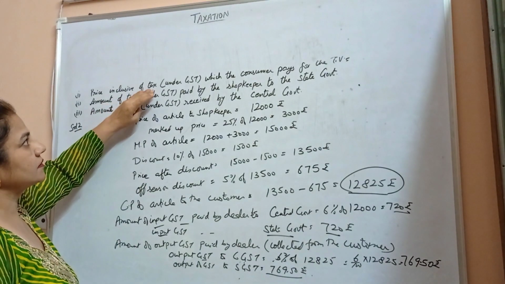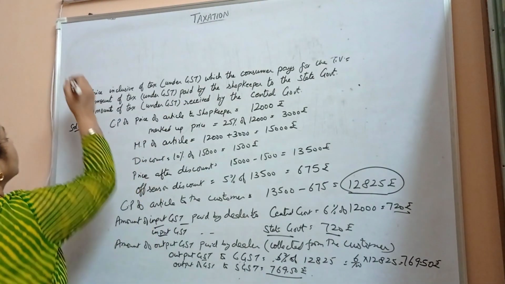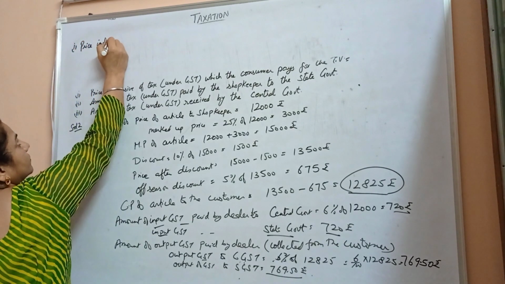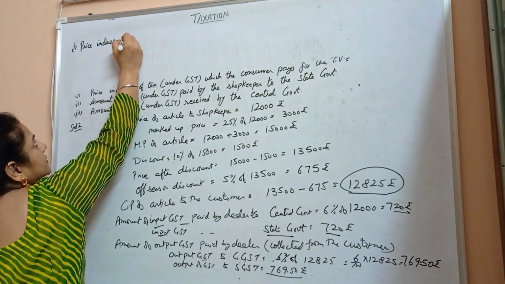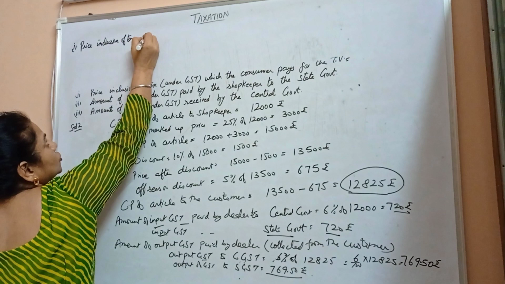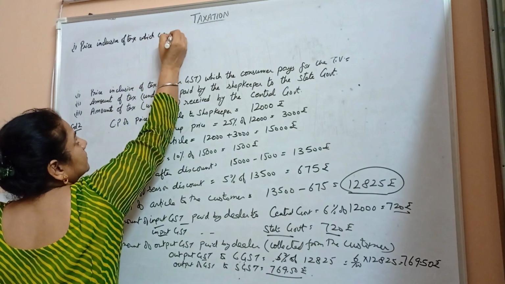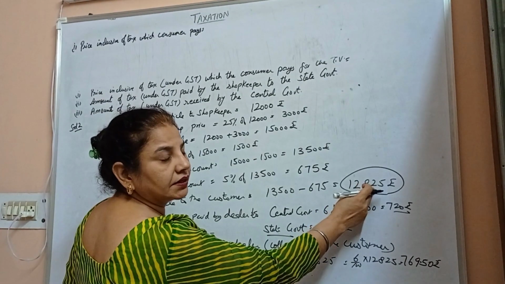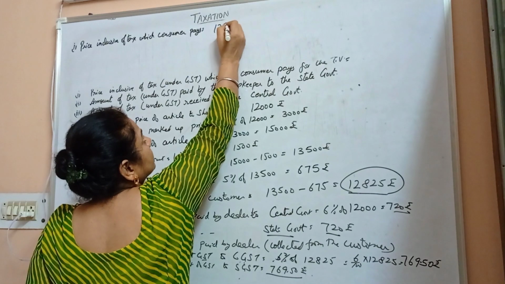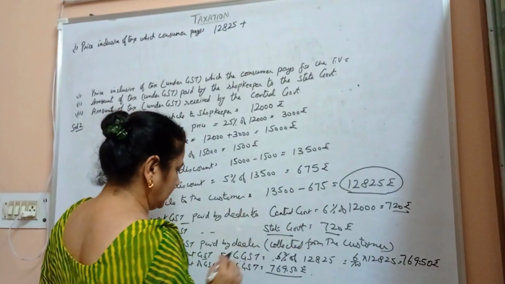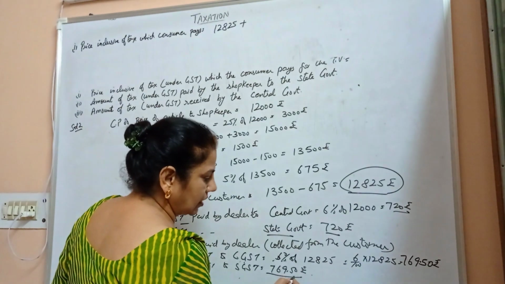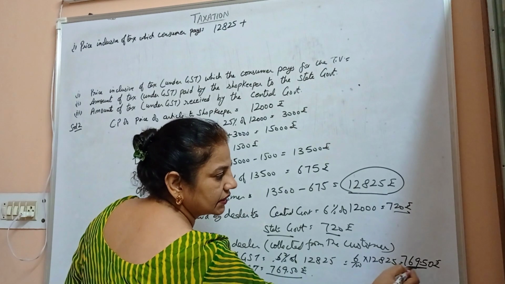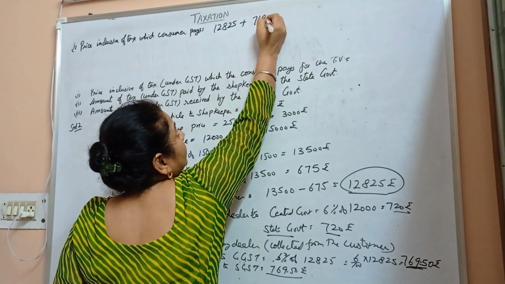The price inclusive of tax which the consumer pays is equal to 12,825 rupees plus the output GST for central goods and services tax, 769 rupees 50 paisa.